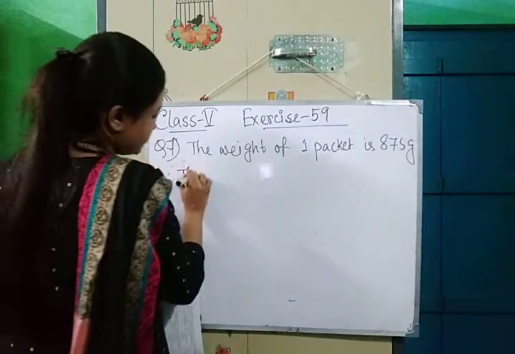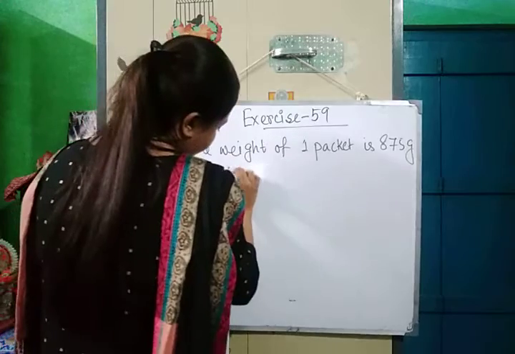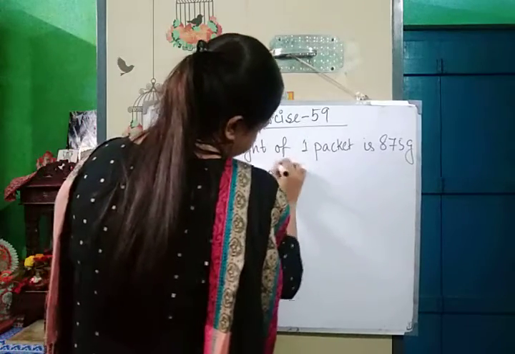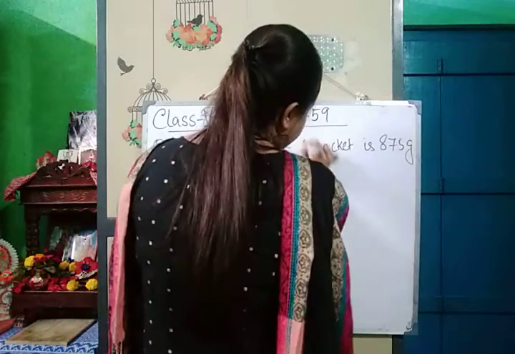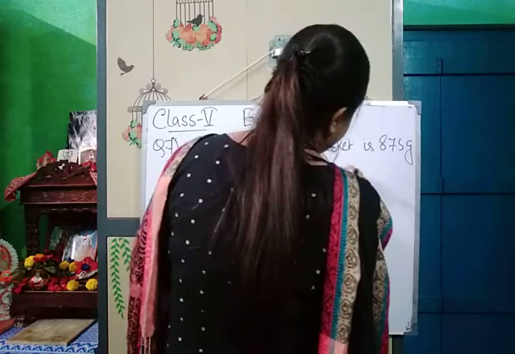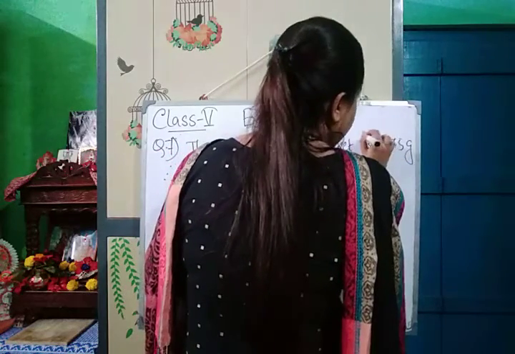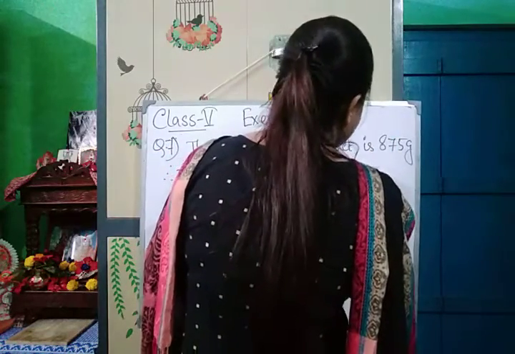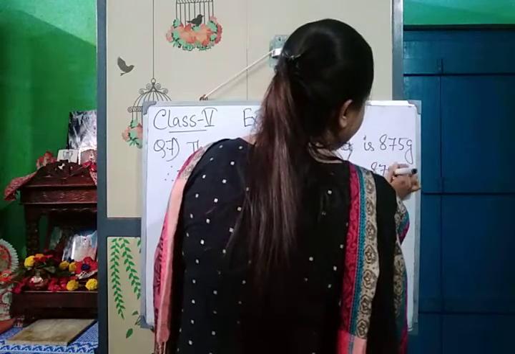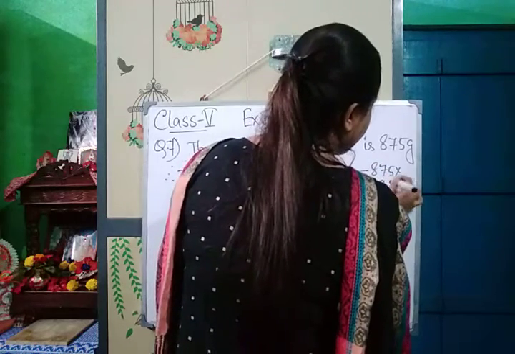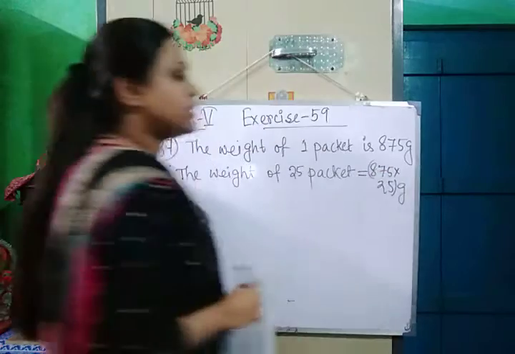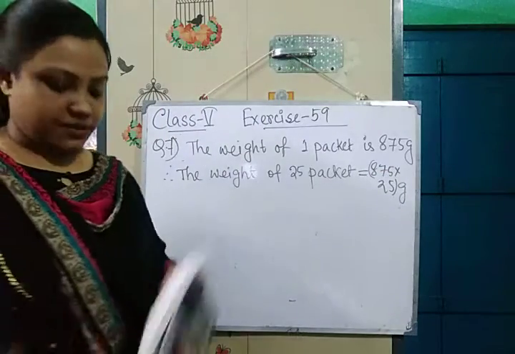Therefore, the weight of 25 packets, you can also write packets of salt, I am not writing of salt, is equal to 875 into 25 gram. So, in bracket I am writing 875 into 25 gram.